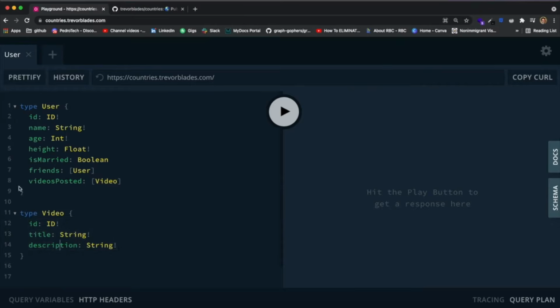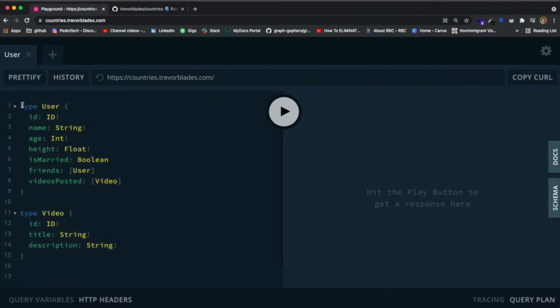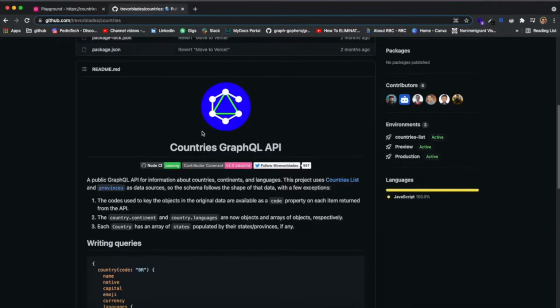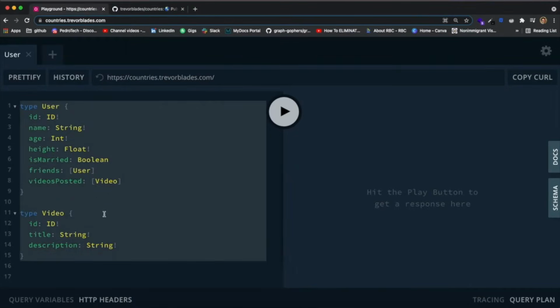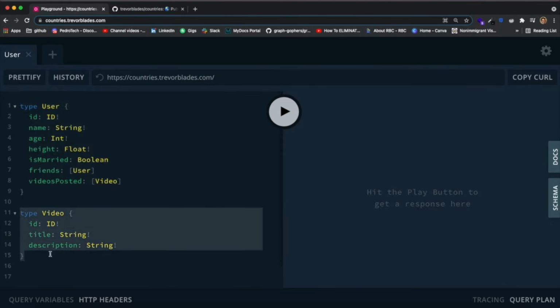Now, it might seem like we're just defining stuff right now because we are. And I feel like it's important to go over this before we start fetching data. But when we start actually fetching data from this API, you guys will understand completely why it is important to understand the structure of your data. Because we're gonna be able to access all of this in a way that before starting working with GraphQL, I had never seen in REST.